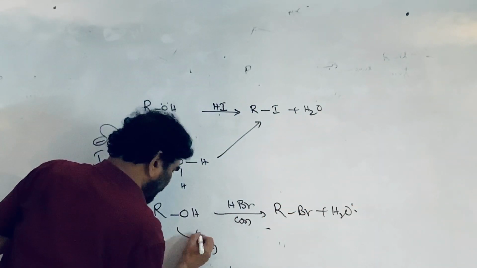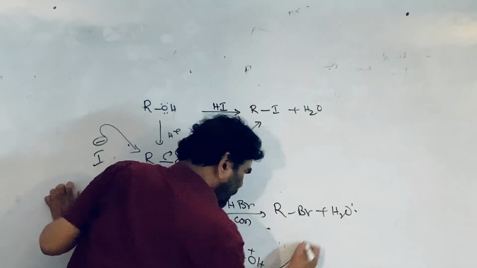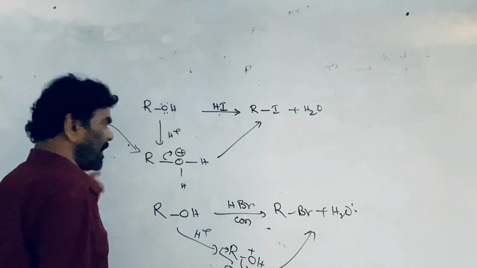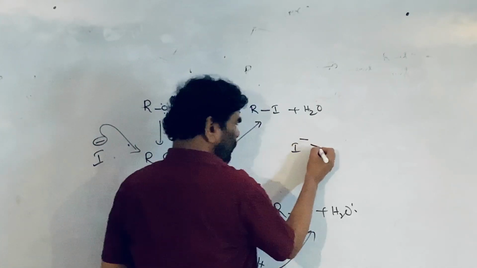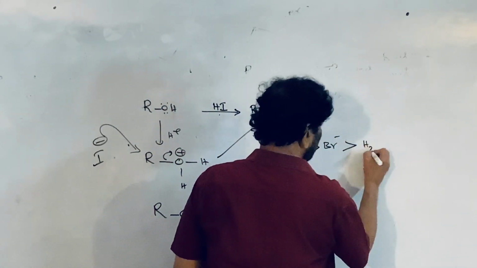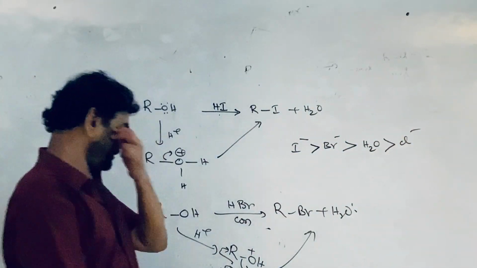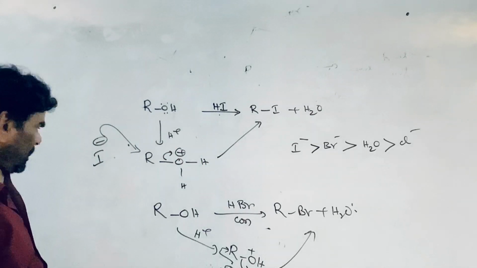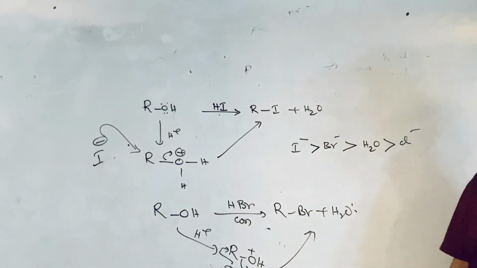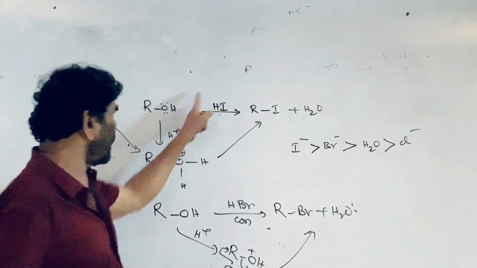Here also it is converted into protonated alcohol, and the Br- ion attacks it. Nucleophilicity decreases in the order I- is a stronger nucleophile than Br-, which is stronger than H2O, which is stronger than the chloride ion. So alcohol can be converted into alkyl bromide by treating with concentrated HBr, and into iodides by treating with concentrated HI, not KI.